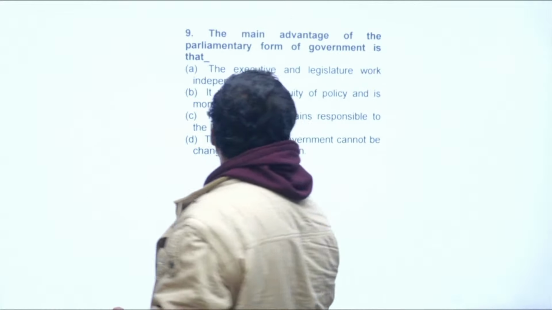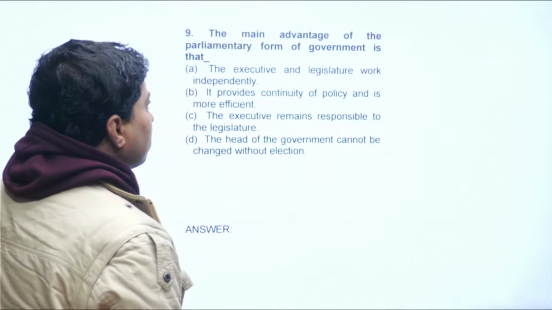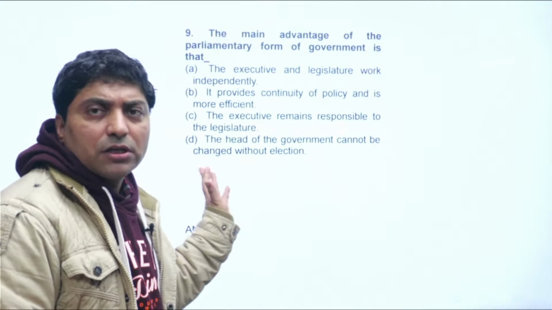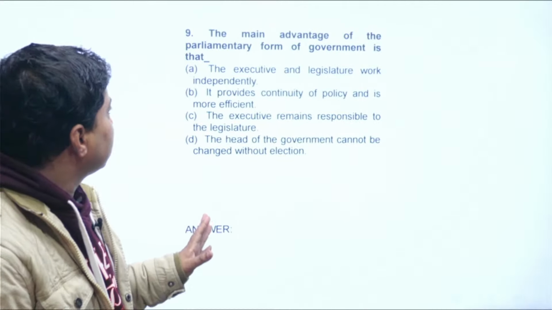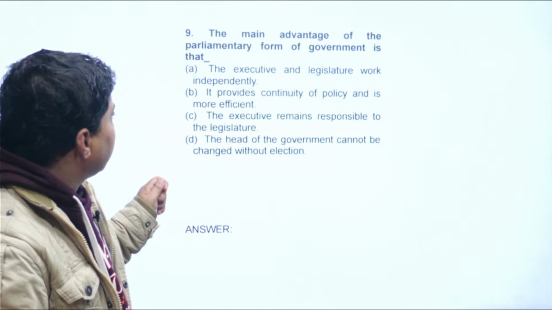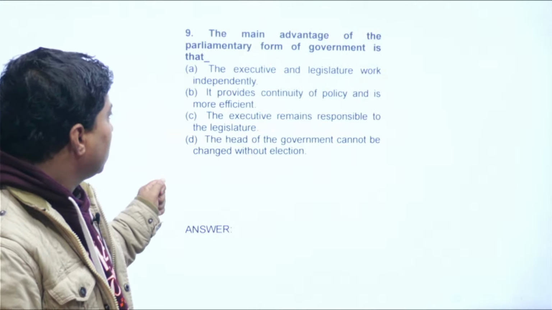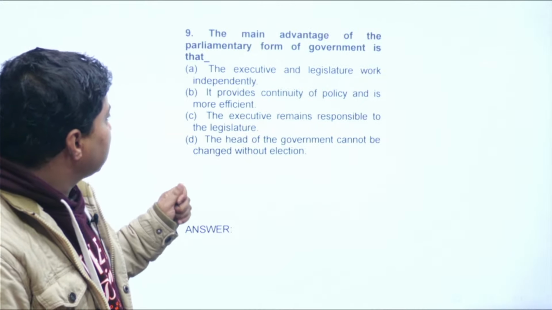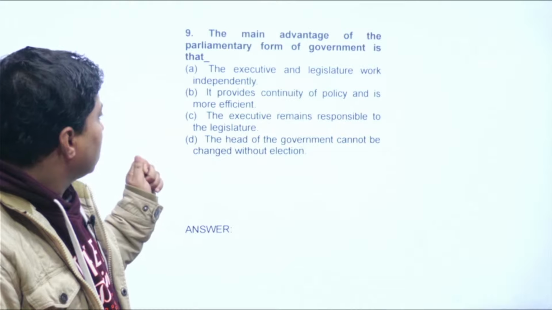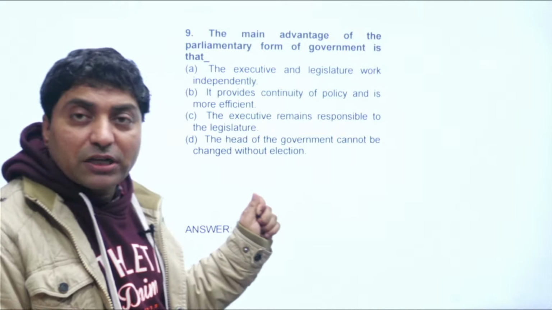The main advantage of the parliamentary form of government is that, now you read, the executive and legislature work independently, it provides continuity of policy and is more efficient, the executive remains responsible to the legislature.